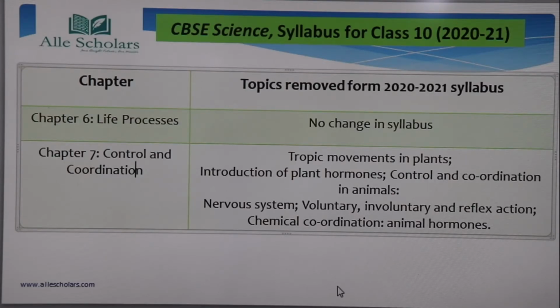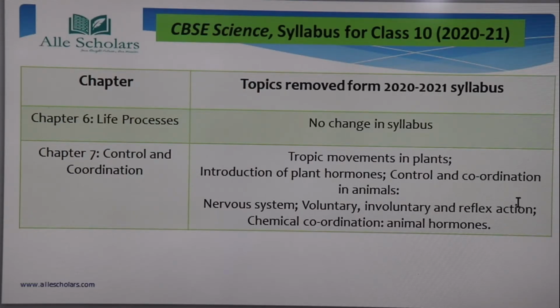I am just keeping a pause on this page, and you please note down that in chapter 6, life processes, there has been no change. In chapter 7, control and coordination, you have to not study these topics. These are removed. Please see topics removed from 2020-21 syllabus.